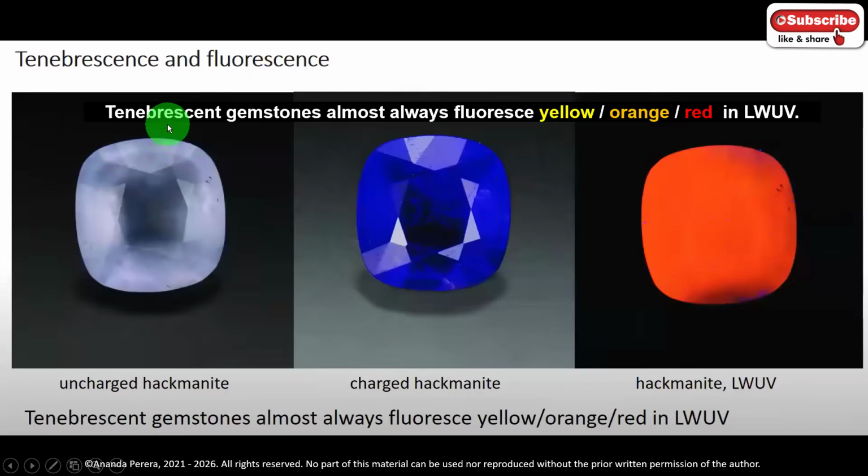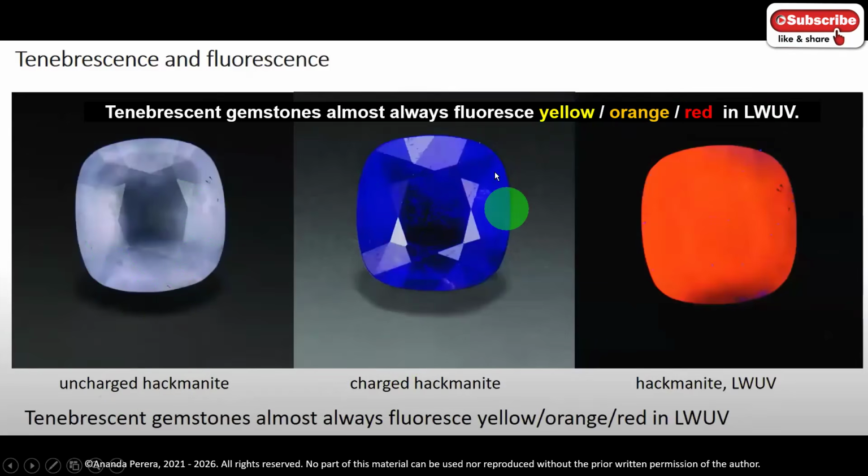Tenebrescence and fluorescence. Tenebrescent gemstones almost always fluoresce yellow, orange, or red in long wave UV light. SW means short wave, LW means long wave UV. Uncharged hackmanite is like this.